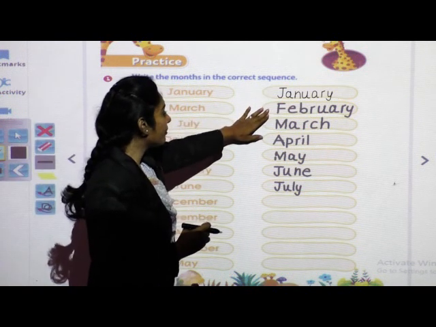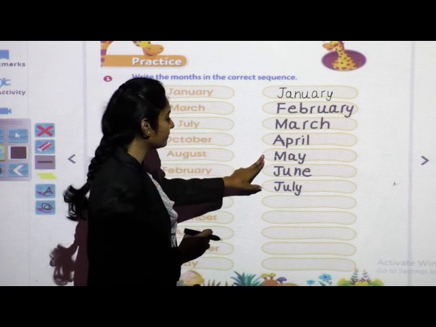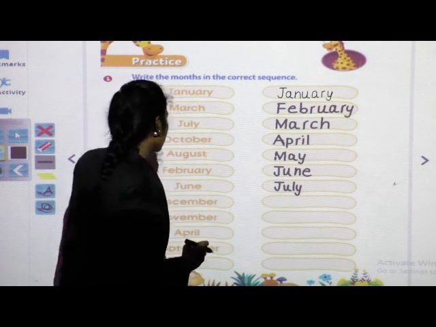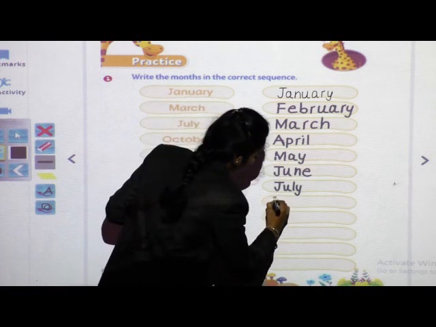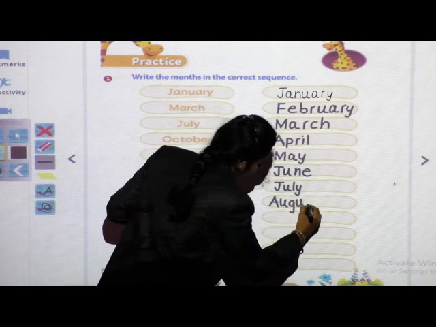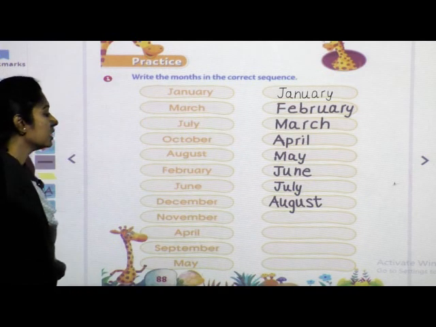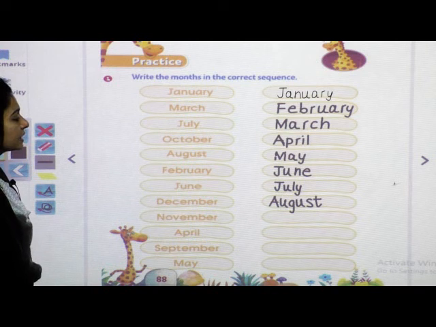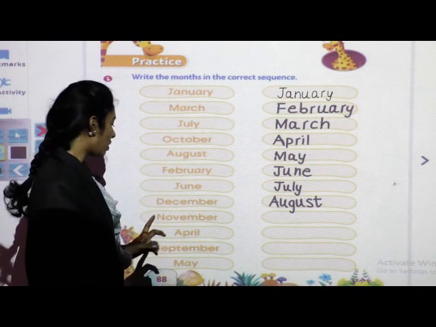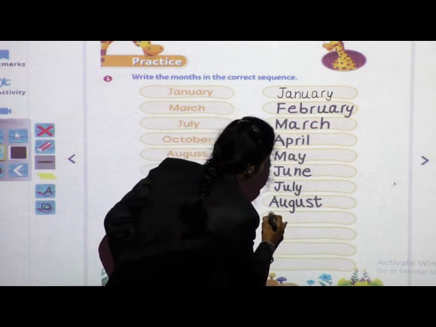January, February, March, April, May, June, July, August. Write the spelling of August. A-U-G-U-S-T, August. July, August, September. SEPT. Which month will come after August?